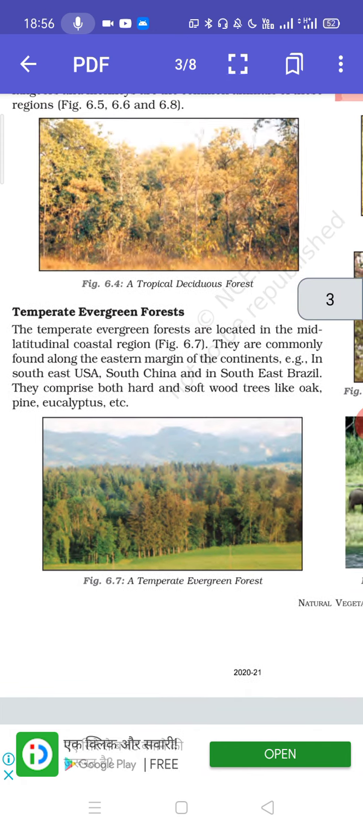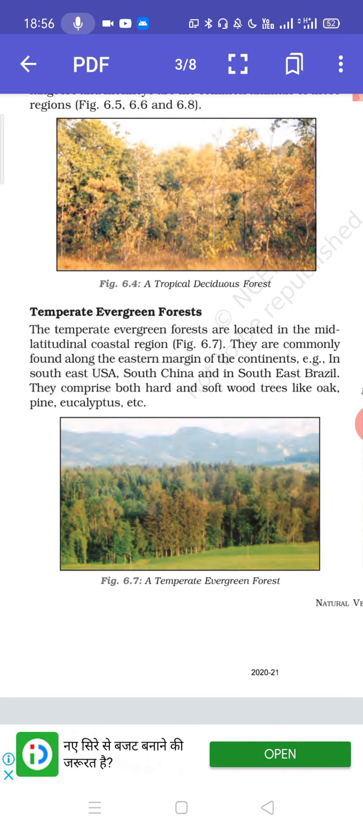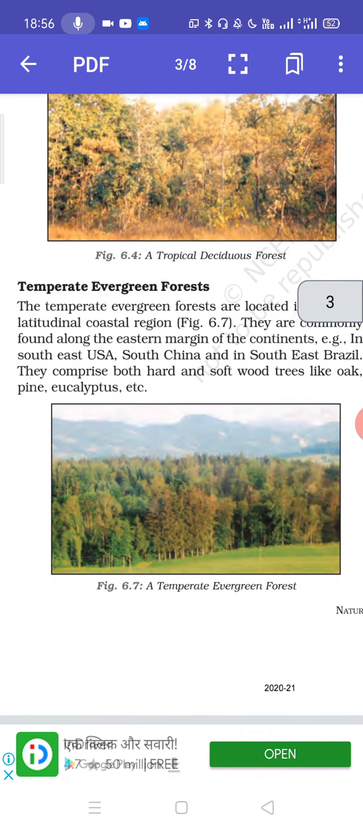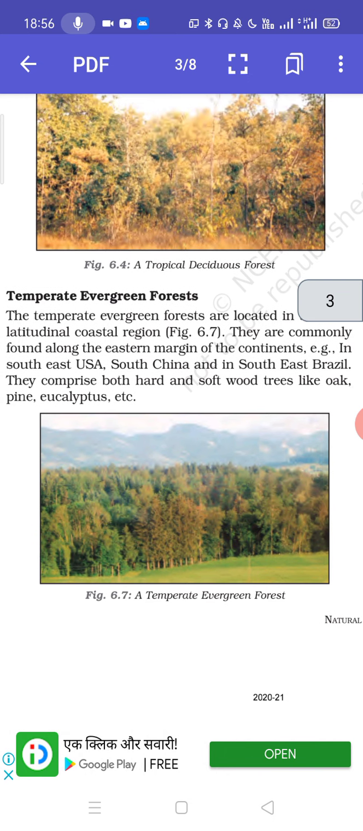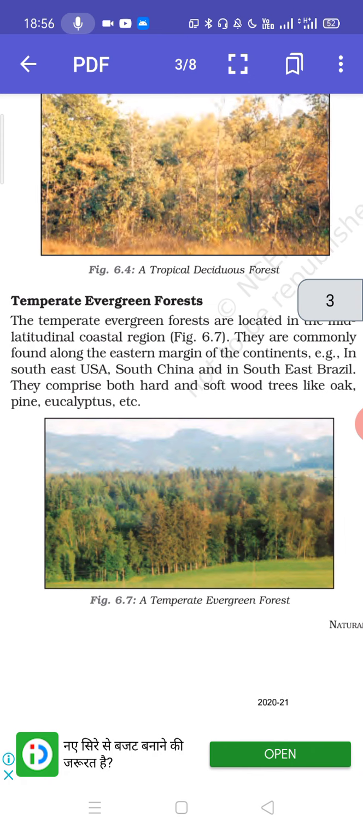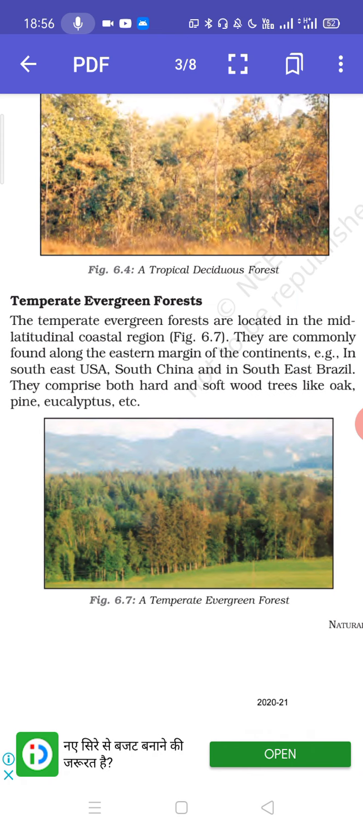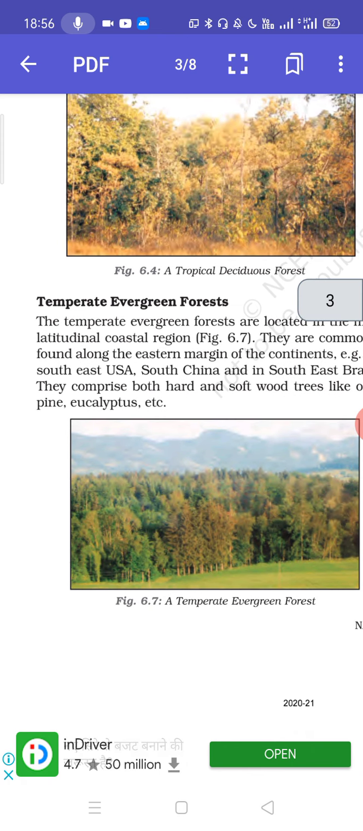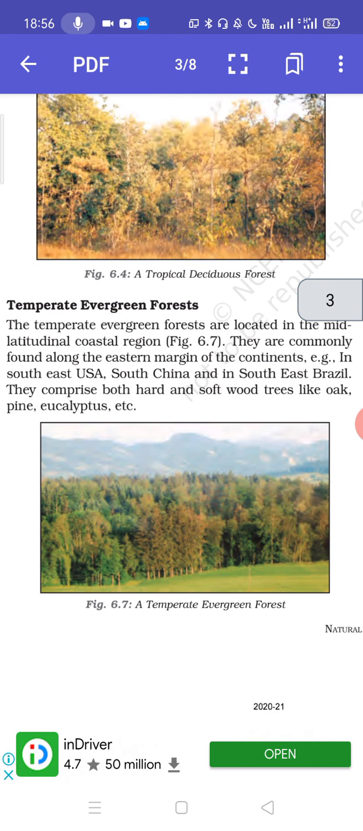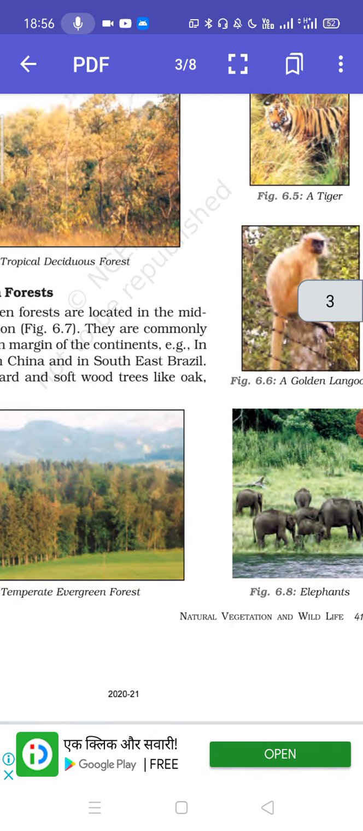Temperate. Now let's see what's written here. The temperate evergreen forests are located in the mid-latitudinal coastal region. You can see it in figure 6.7. They are commonly found along the eastern margin of the continents. Examples are southeast USA, South China, and southeast Brazil. They comprise both hard and softwood trees like oak, pine, eucalyptus, etc.